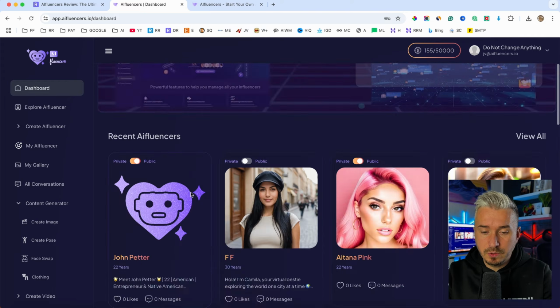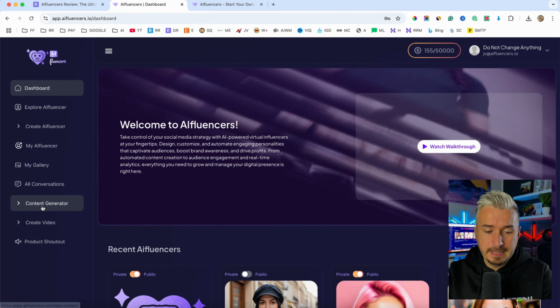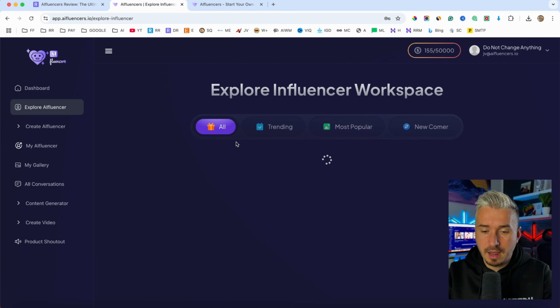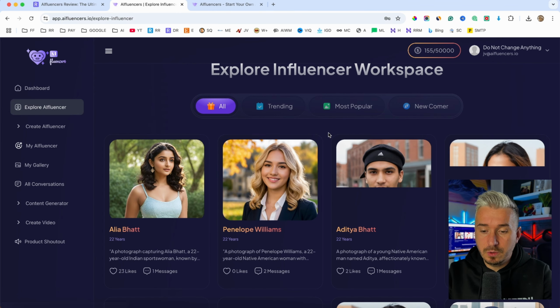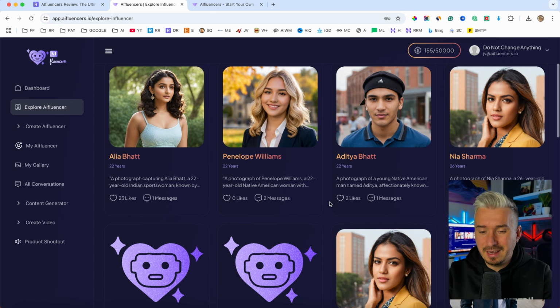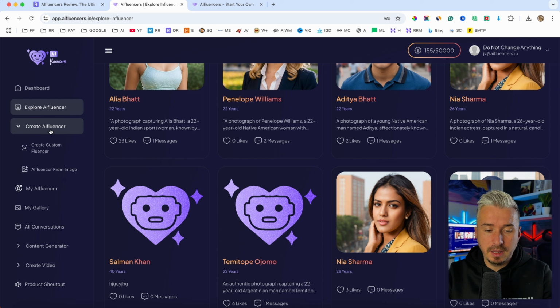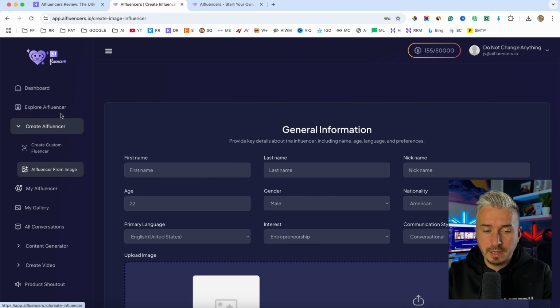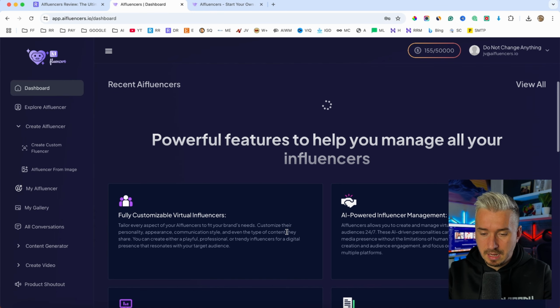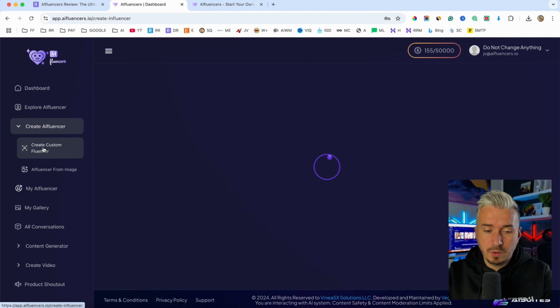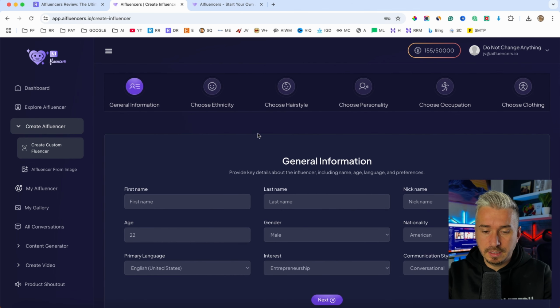Now, as you can see, this is the members area after you log in, and the main menu is on the left-hand side. You can explore AI influencers, like all the influencers that have been created using this software, so you can get some ideas. But to create one of these influencers, just click on create AIfluencer and create custom influencer. Now you can also create these influencers from an image, okay? And as you can see, Aitana, I created this influencer based on the image, right? So I will go with custom because I want to show you the entire process, okay?